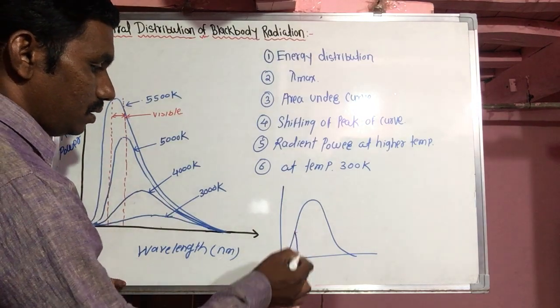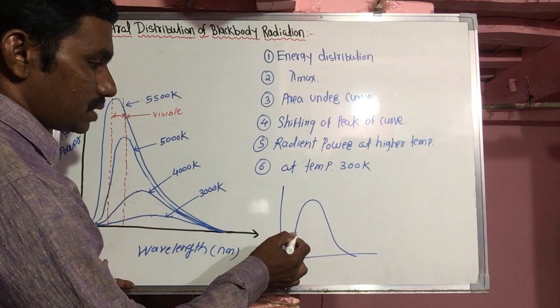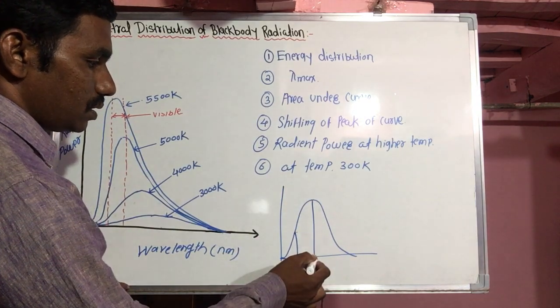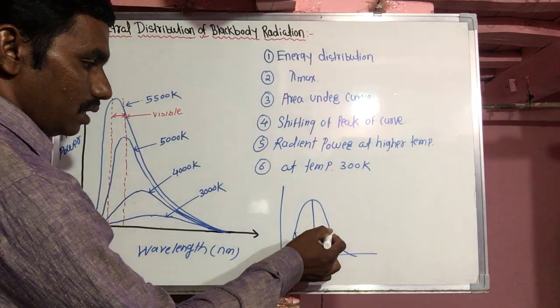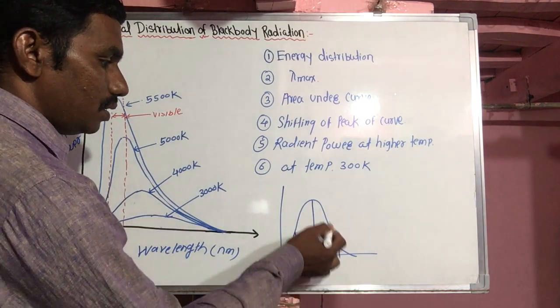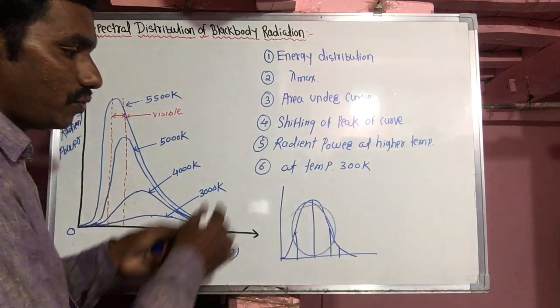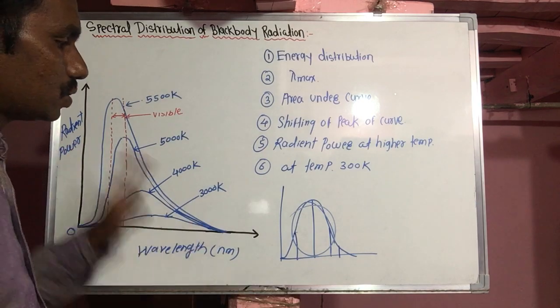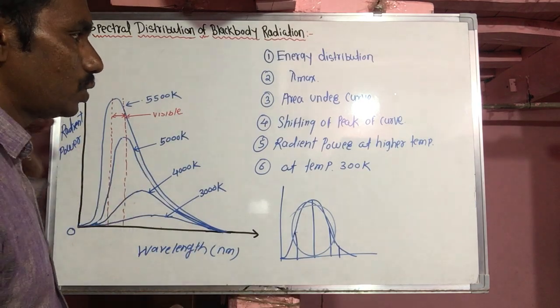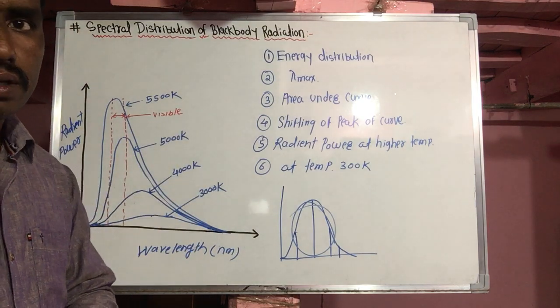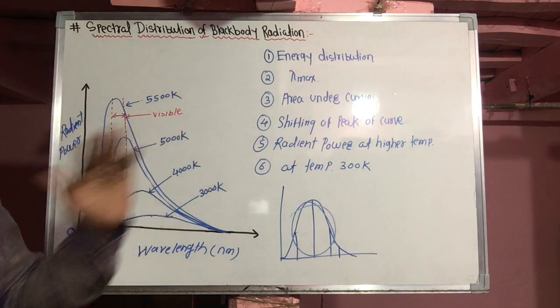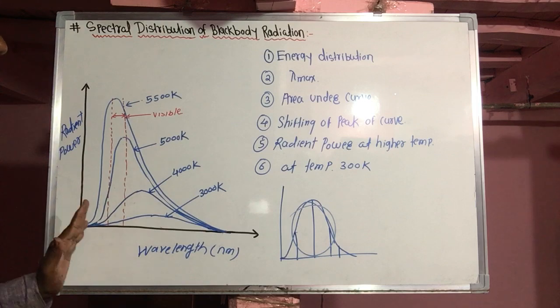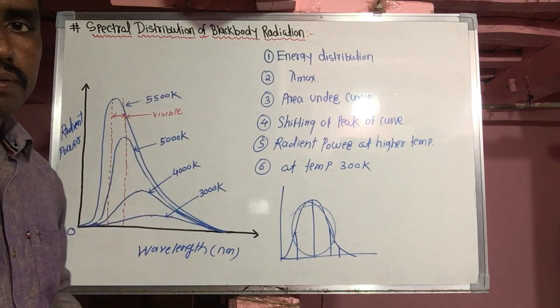For this wavelength, energy distributed is a maximum. For this wavelength, energy distributed is maximum, again minimum and minimum. So the energy distributed over the spectrum of black body radiation is not the same everywhere. So it is not uniformly distributed. So this radiant power is not uniform. Not uniform means what? There is a second point.